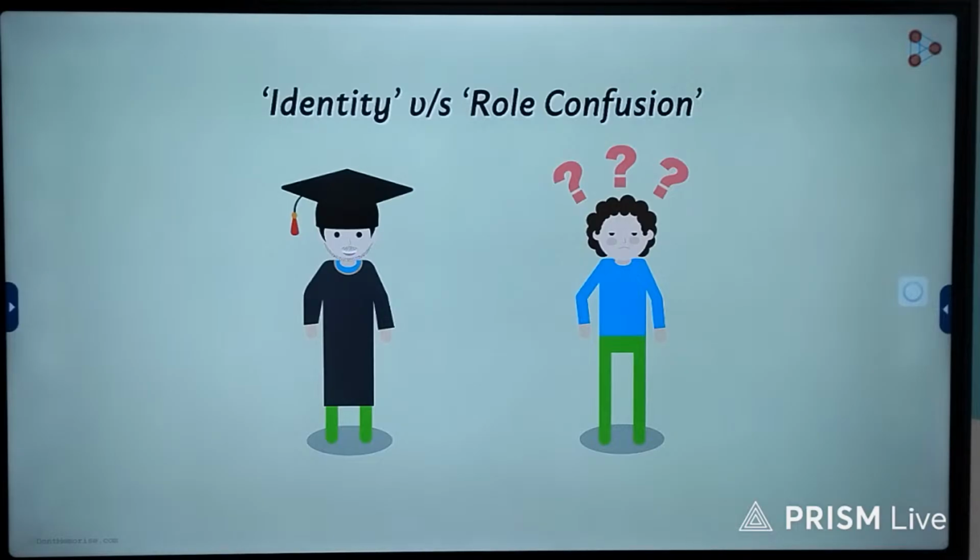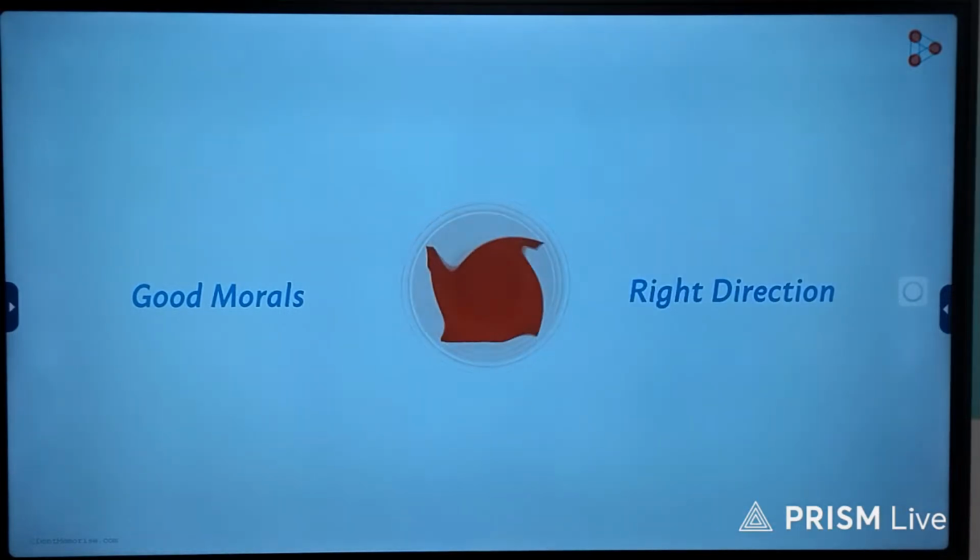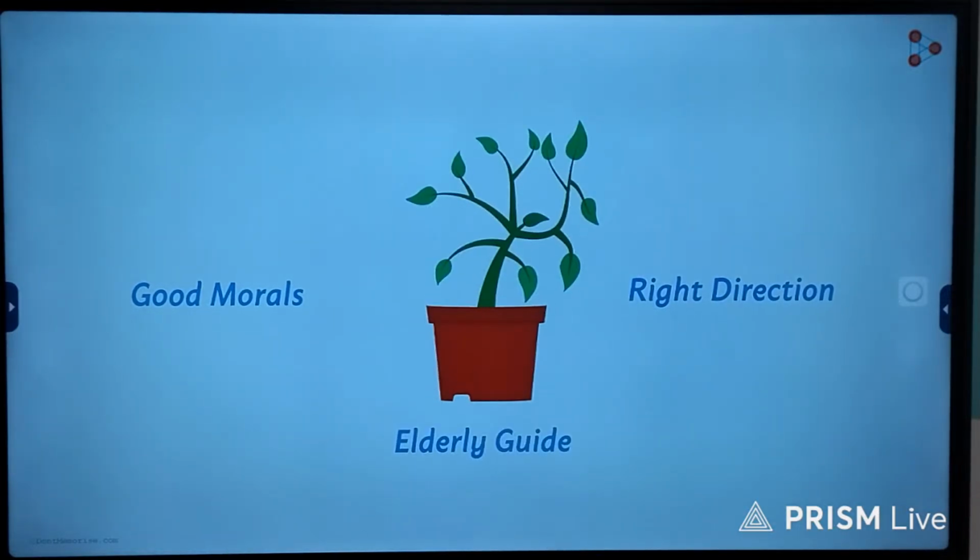We know that every individual is unique. Similarly, characters seen in adolescence, right from physical changes to the mental development, are subjective to each individual. In simple words, adolescence is an age just like wet clay. You can mold yourself into the most appropriate form. But for this, all you need is good morals, the right direction, and an elderly guide to lead you to the correct path. With this, we come to an end of the topic, changes occurring during adolescence.